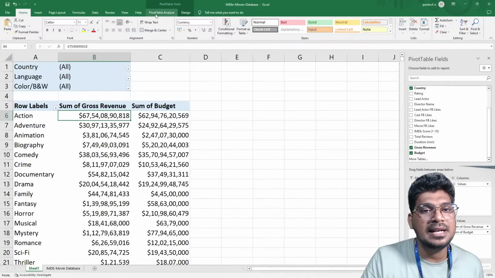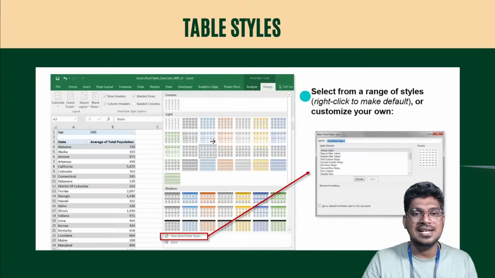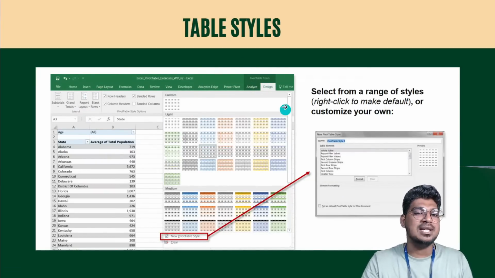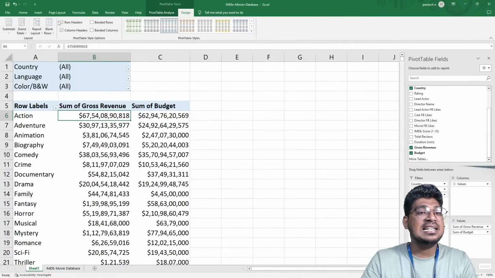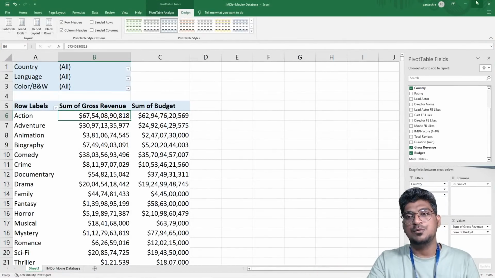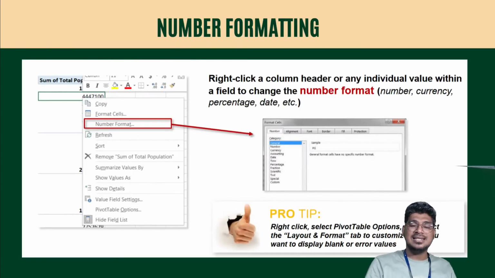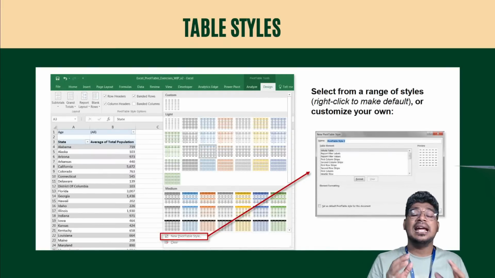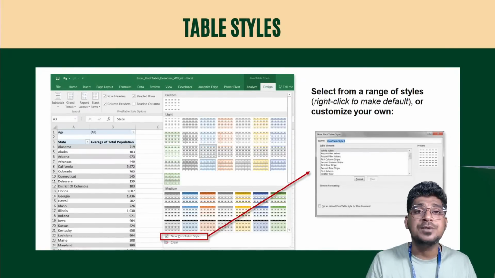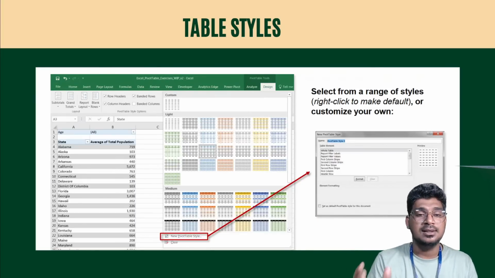So now I'm going to the table styles. For example, just go to the Home tab, just a minute, you can see this one. Here the design option is there. Just click here, and there are several options. First of all, we discussed the numerical format and how to convert it. This is the easiest way to convert it. Now I'm going to move into the table style. These options are helpful in the future for making these special things for you, so I'm going to use this particular table style.